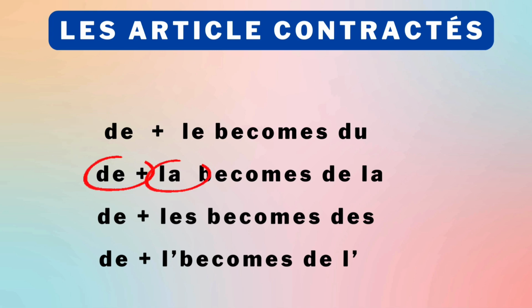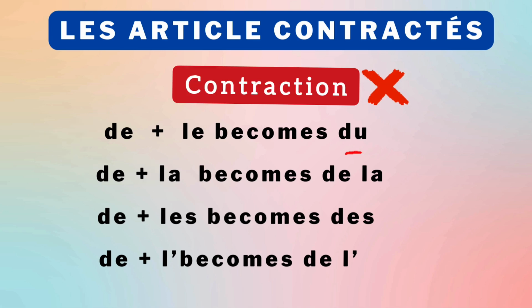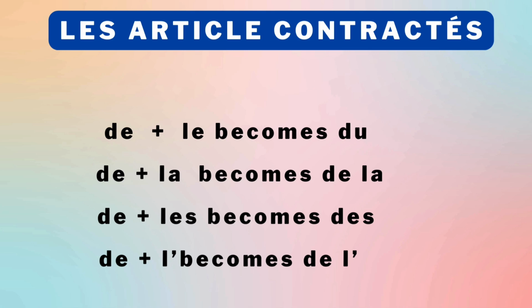When you combine de with la, there is no contraction. It remains de la. Similarly, when combining de with l', it stays as de l'. The second and the fourth case don't change. For de plus la, you simply write de la. And for de plus l', you simply write de l'. The contraction only occurs with de plus le, which becomes du, and de plus les, which becomes des.